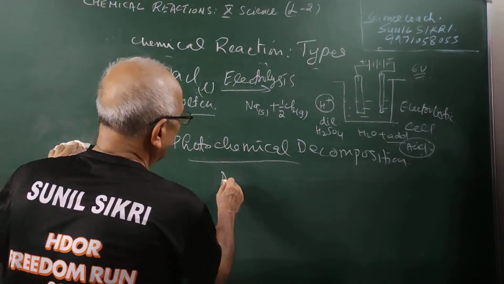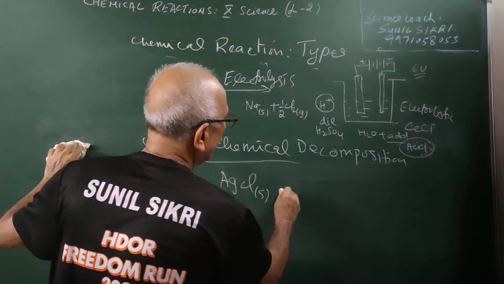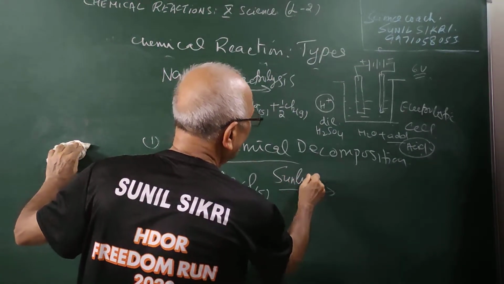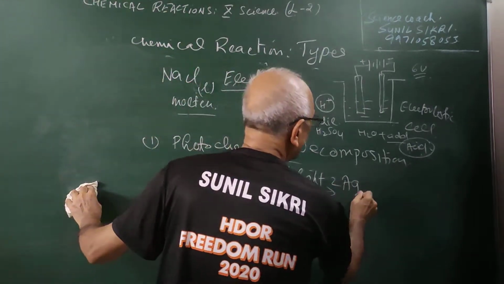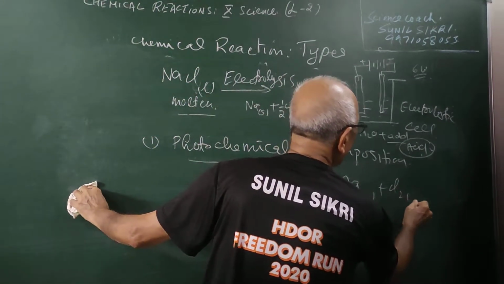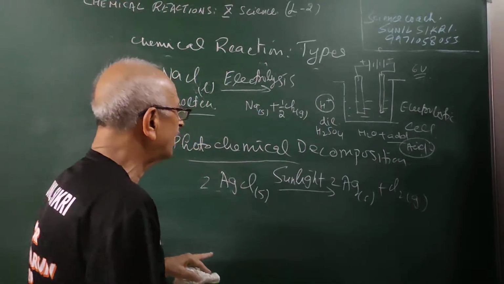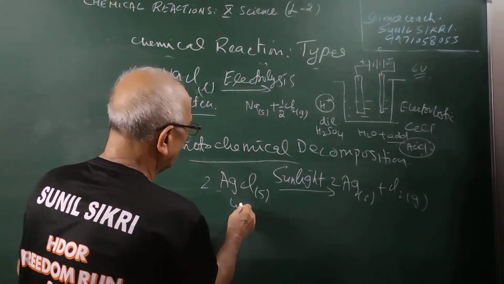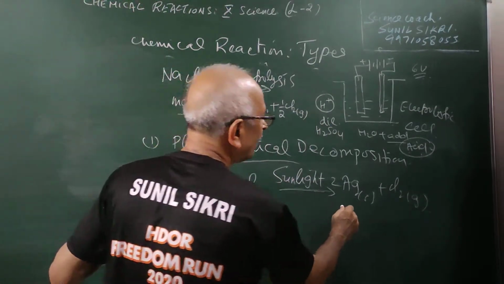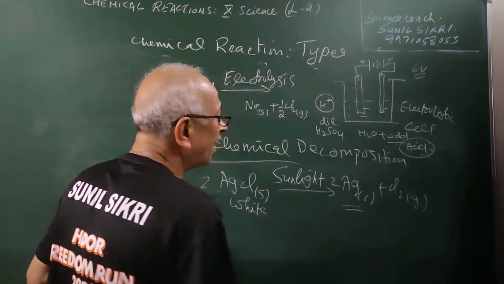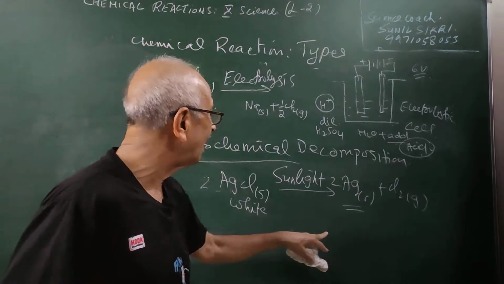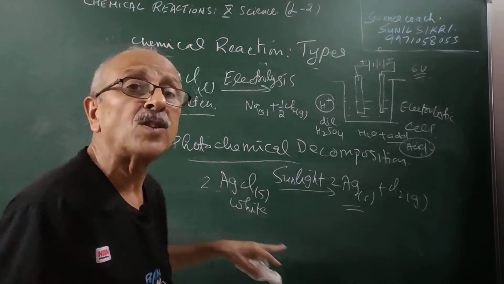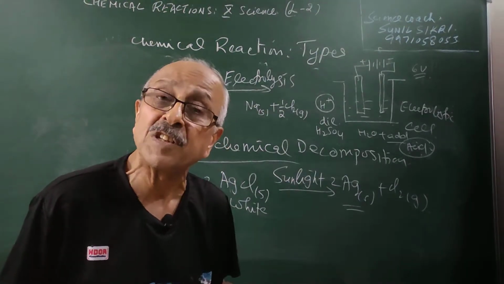For example, if I have AgCl and I have sunlight, it decomposes to give me silver and chlorine gas. The color will change. This is white, and you will get the silver color, a grayish type of color. There will be a change in color when I expose it to sunlight for a few hours.